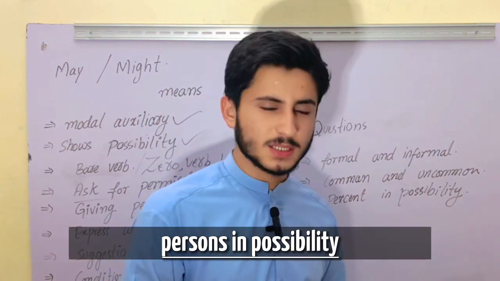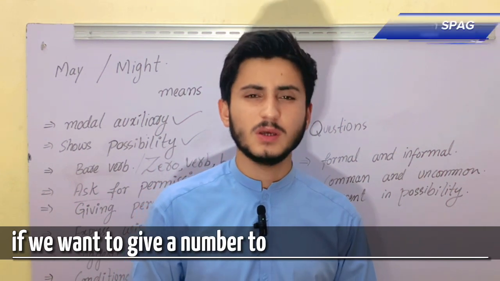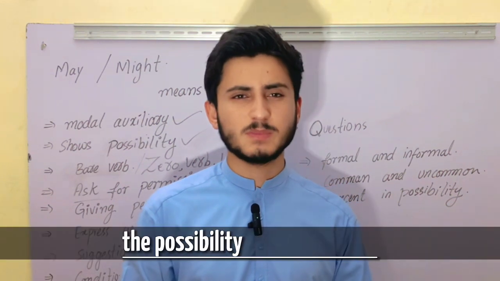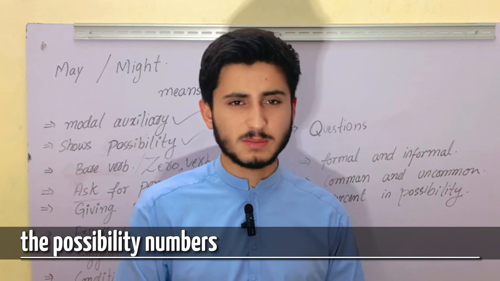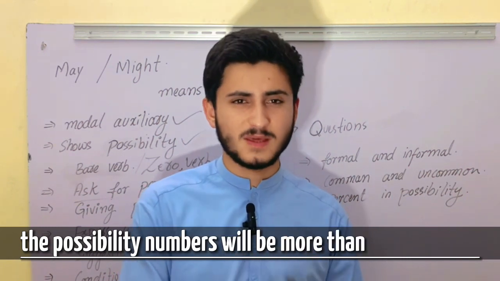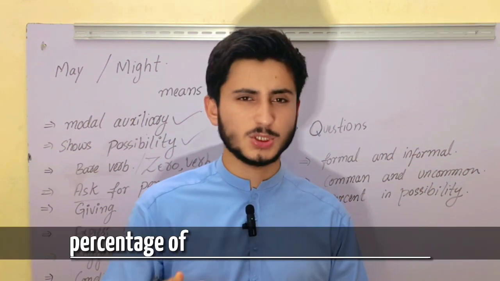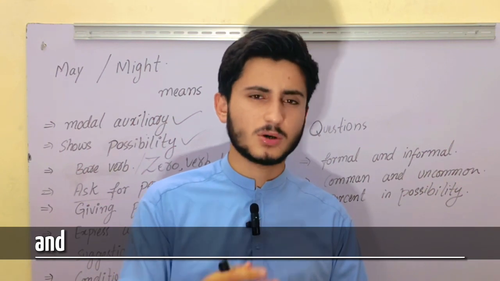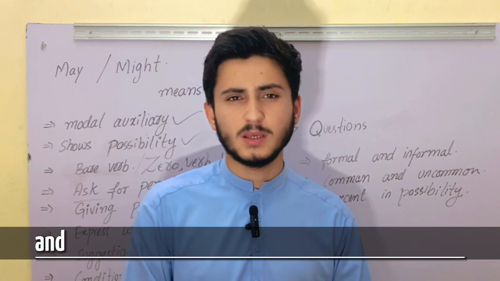Percent in possibility. I've told you before that if we want to give a number out of 100 to may and might according to possibility, the possibility number of may will be more than that of might. So I've told you 50 percent for may can show the possibility, and 30% or 25% can be shown by might. So this was our topic.